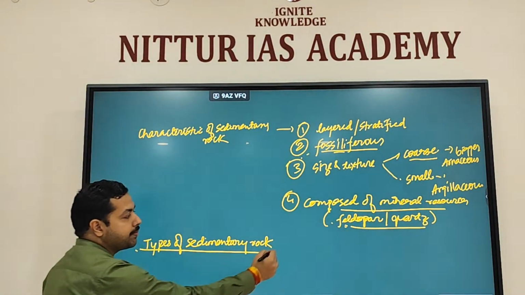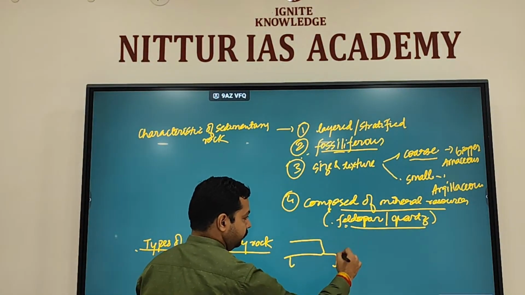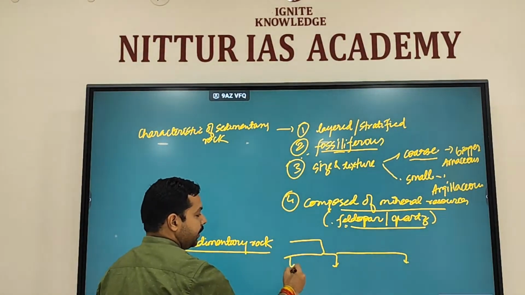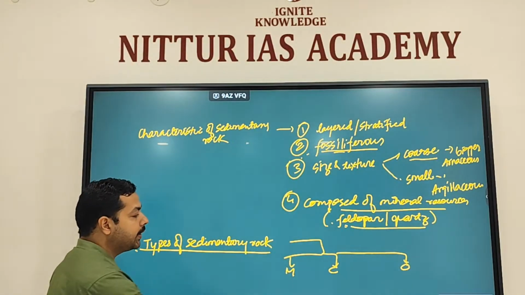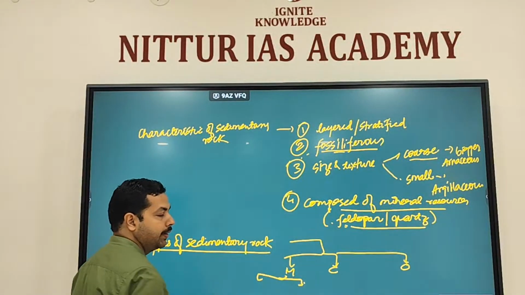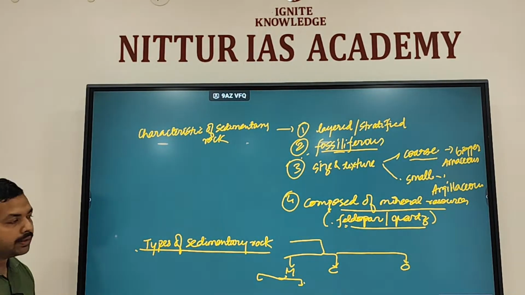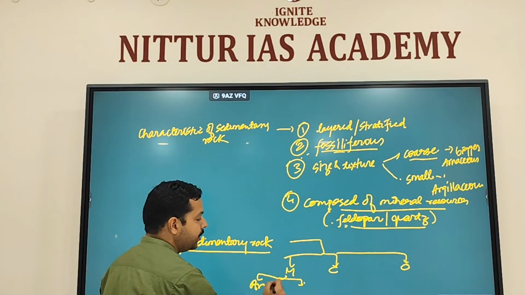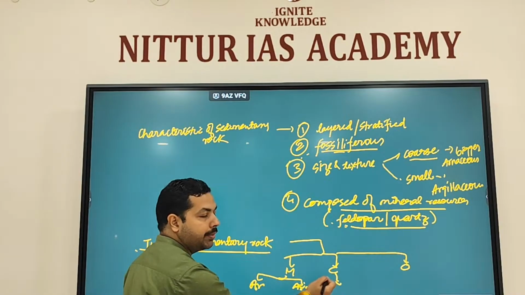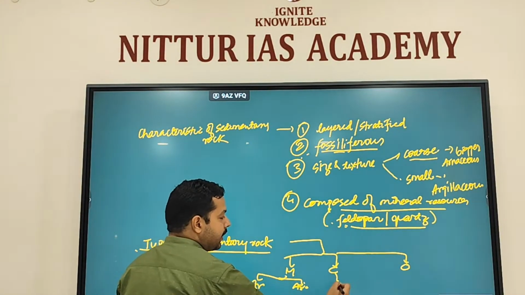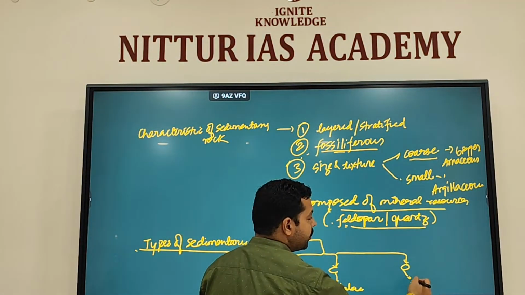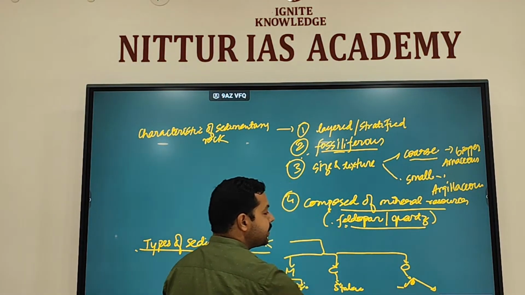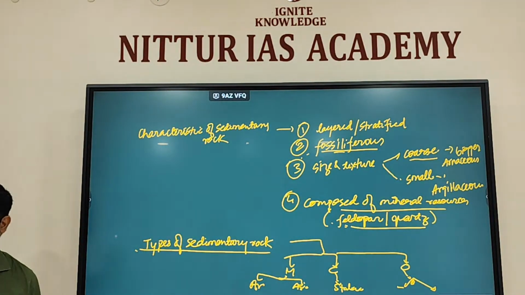So in the types, you just make the diagram. We discussed mechanically formed, chemically formed, organically formed. Mechanically formed is divided into arenaceous and argillaceous. So make the diagram: arenaceous, argillaceous. Chemically formed: stalactite and stalagmite. And organically formed, you talk about carbonaceous and calcareous. Okay, so make the diagram and explain through the diagram itself.